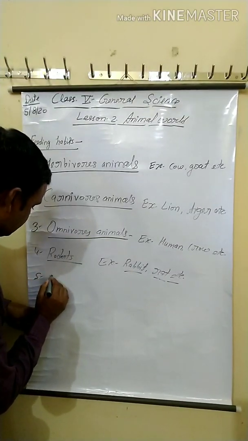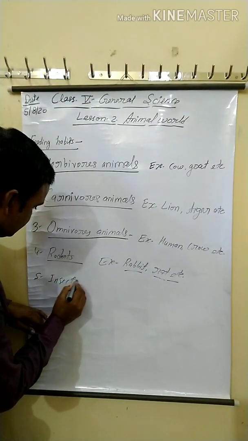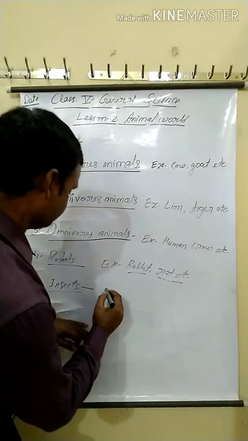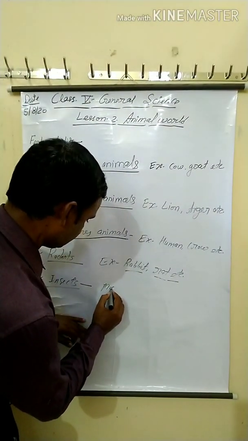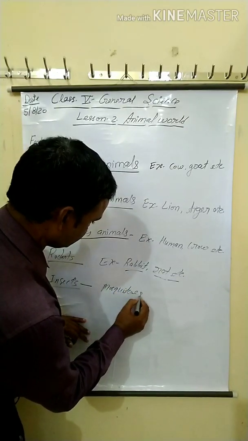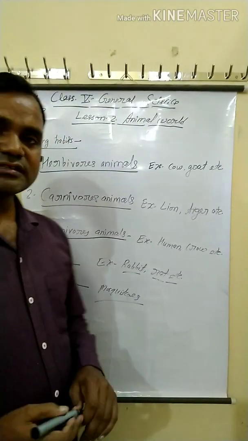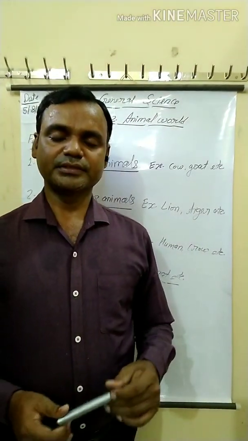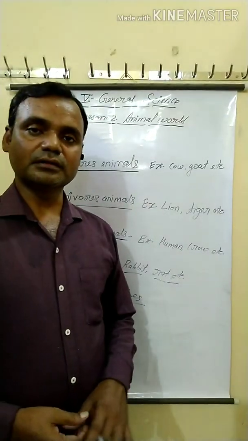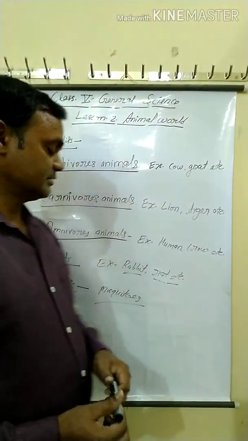Next, insects. Insects like mosquitoes have a long cylindrical tube. With the help of the long cylindrical tube, they suck the blood of other animals.